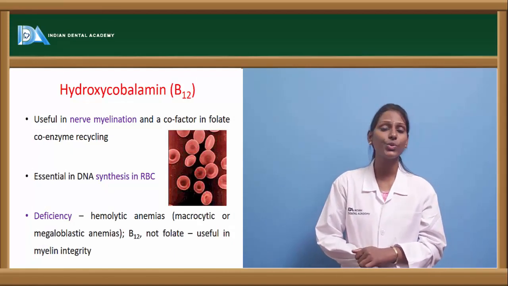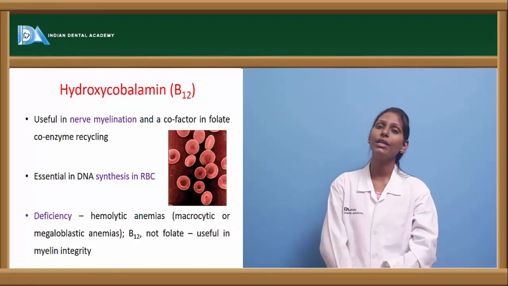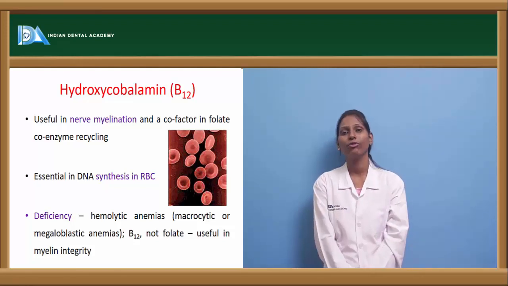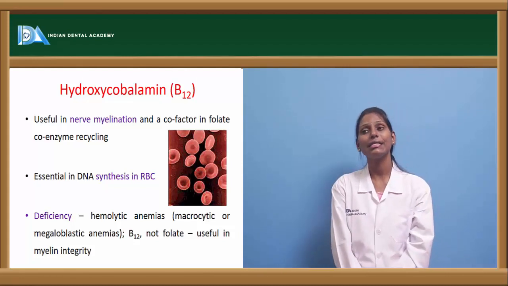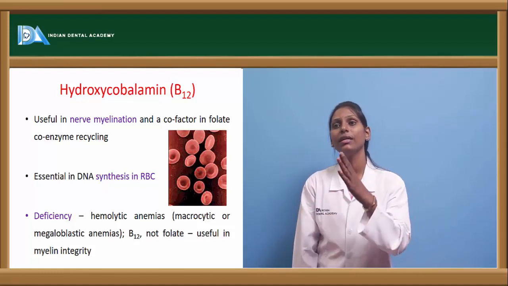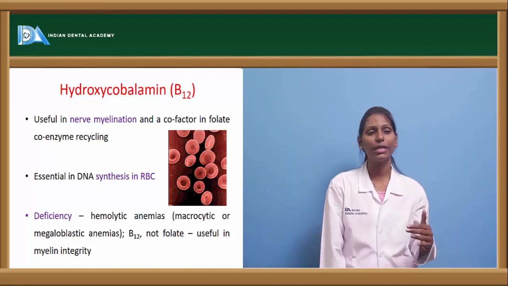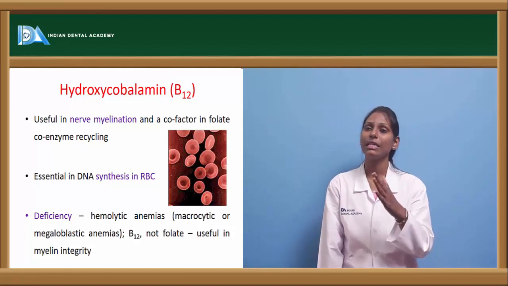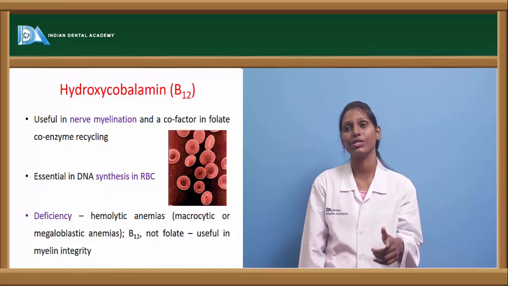Now coming to hydroxycobalamin, which is vitamin B12. Vitamin B12 is essential in nerve myelination, and it is also a cofactor in folate coenzyme recycling. It is essential in DNA synthesis in RBCs. Remember, vitamin B12 is useful both neurologically and hematologically. So this deficiency will lead to both hematological and neurological manifestations.